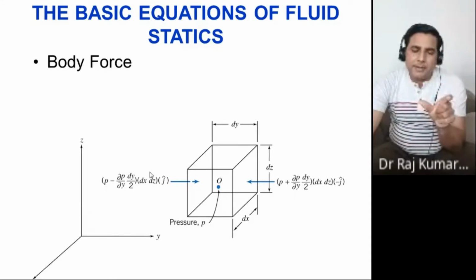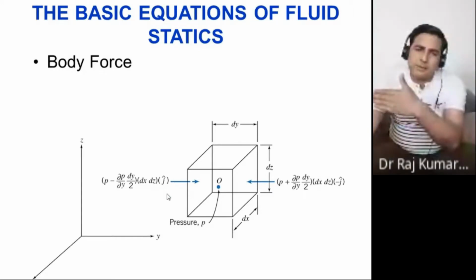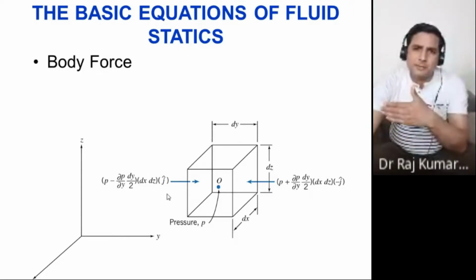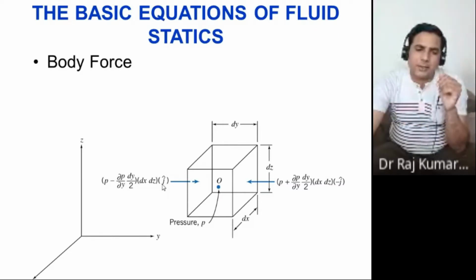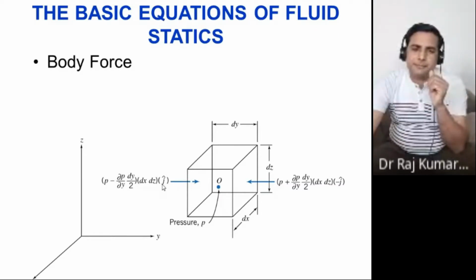Multiply by the area of the plane. This plane and the other plane are the same because you have just considered a rectangular block, a cuboid, so you multiply by dx into dz. Now the direction of this particular force, because force has a direction: the force would be on the plus y side. Therefore, you write j cap. Okay.